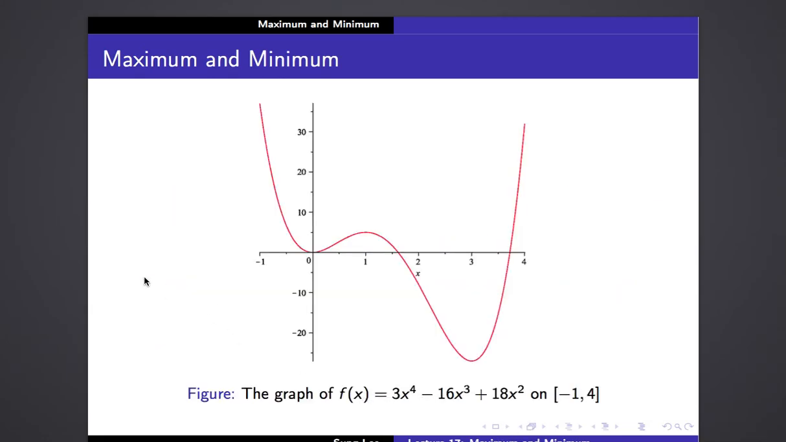Okay, so let us take a look at the following example. So what we are looking at here is the graph of f of x, which is 3 times x to the power 4 minus 16x cubed plus 18x squared on the closed interval negative 1 to 4. So from this picture, we can see that there's a local minimum and local maximum, and also a local minimum here as well, right?